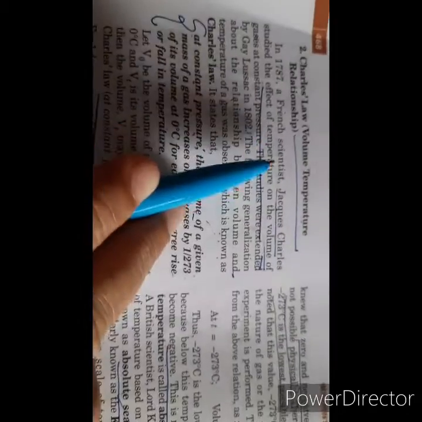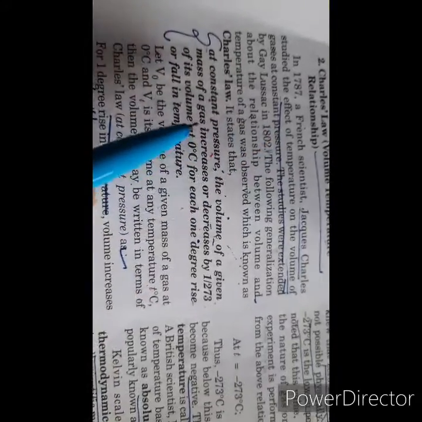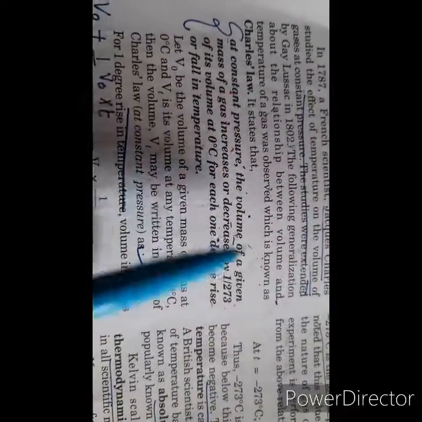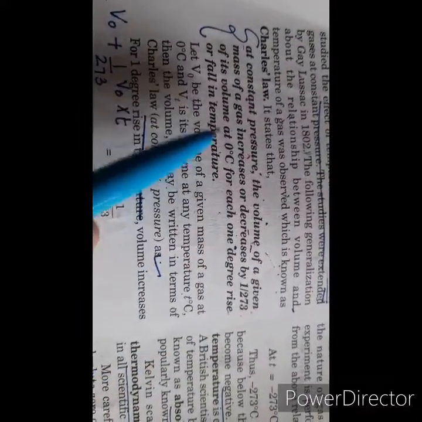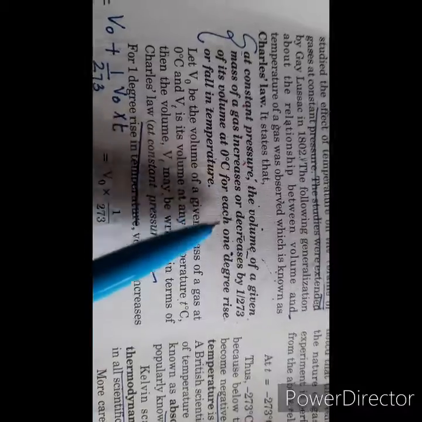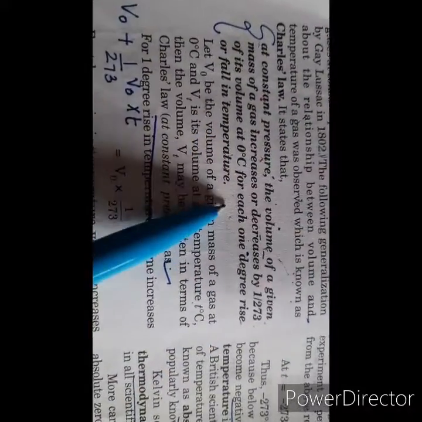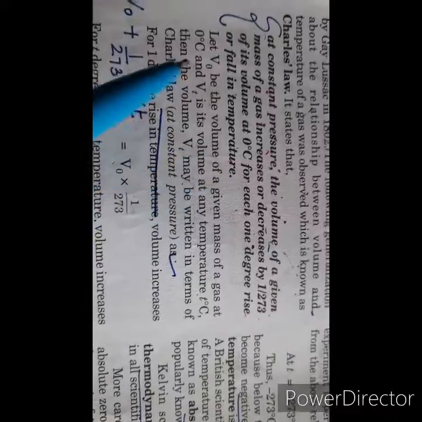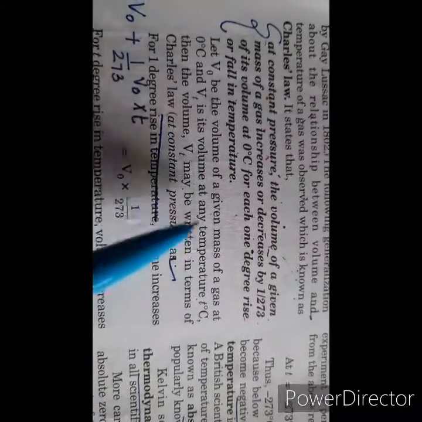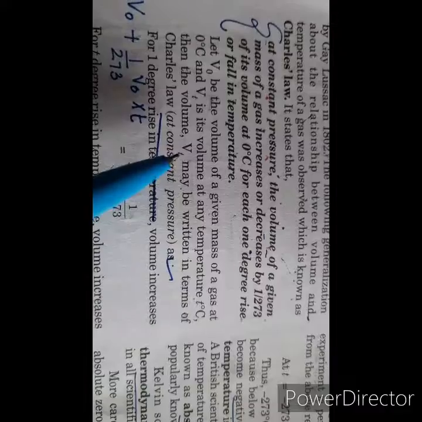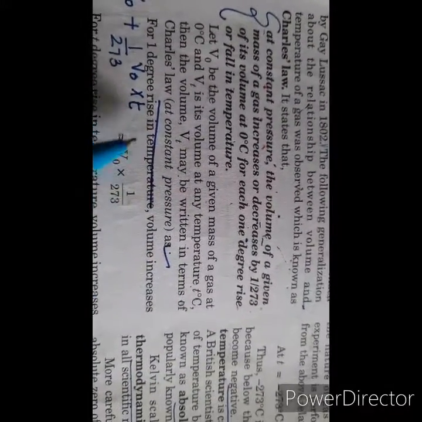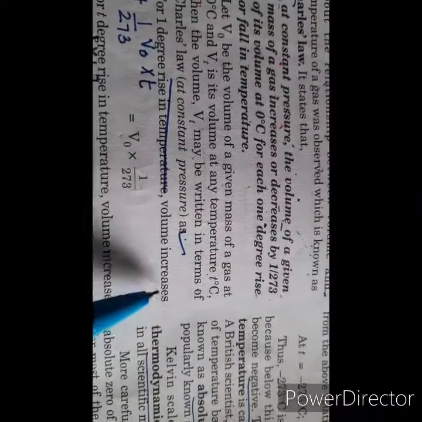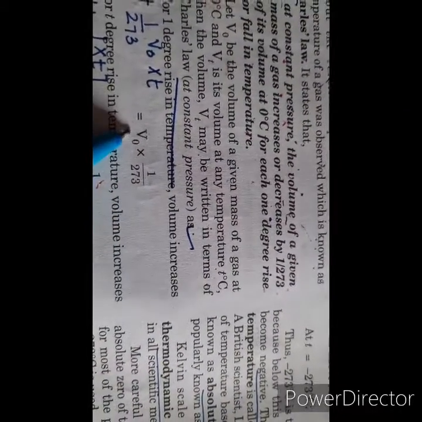Now we come to the next law, which is Charles law, the volume temperature relationship. It states that at constant pressure, the volume of a given mass of gas increases or decreases by 1 over 273 of its volume at 0 degrees Celsius for each 1 degree rise or fall in temperature. Let V0 be the volume at 0 degrees Celsius and Vt the volume at T degrees Celsius. So the volume Vt can be written in terms of Charles law as for 1 degree rise in temperature, volume increases by 1 over 273 of its initial volume.